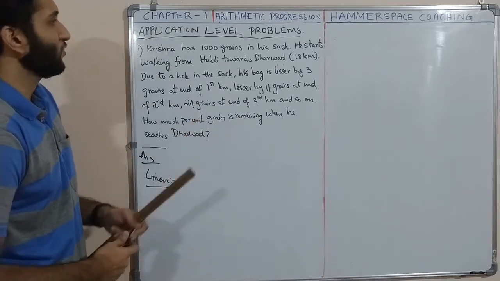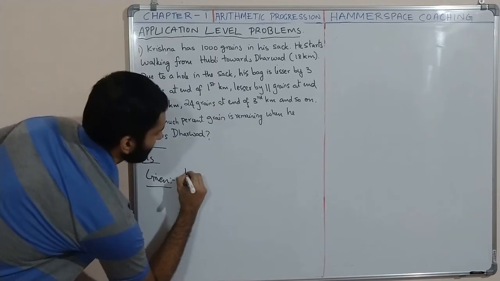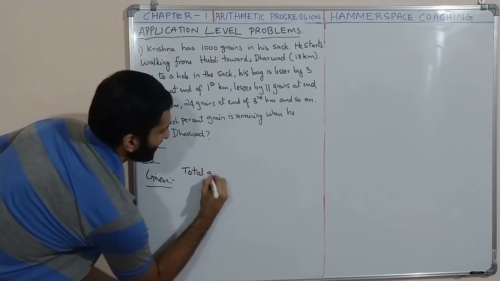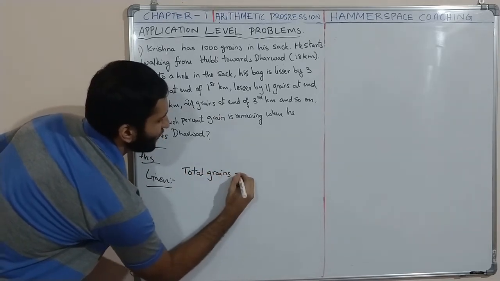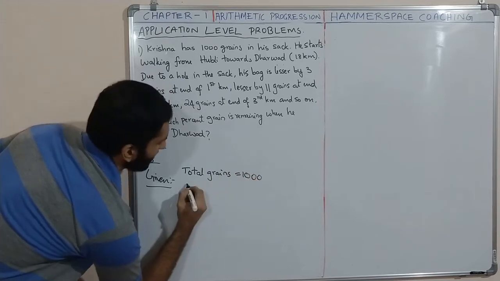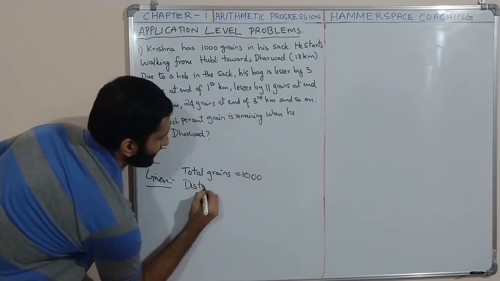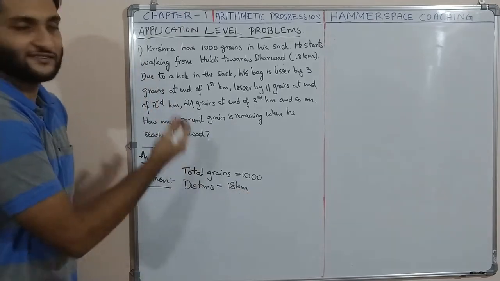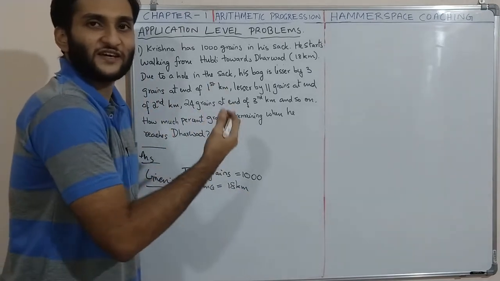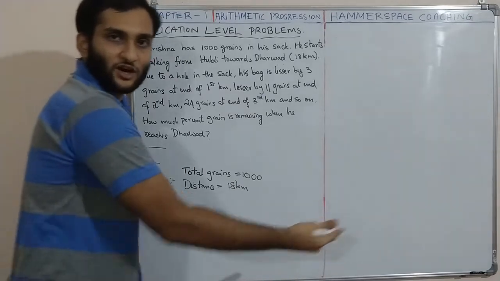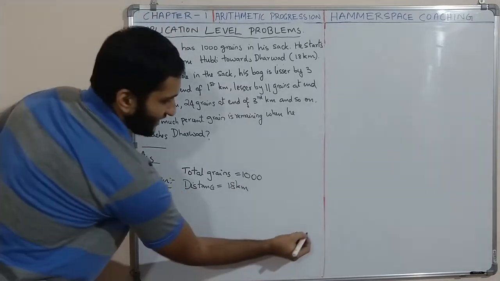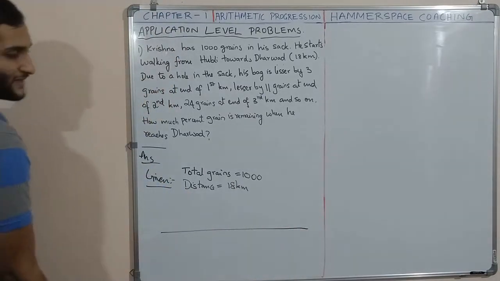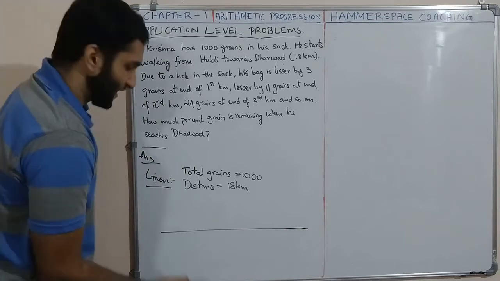Okay. So now what is given? Total grains equal to 1000. Distance equal to 18 km. And he is losing grains at the end of each kilometer. So let us draw a line to see how much he loses per kilometer.